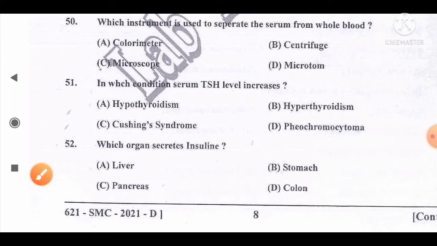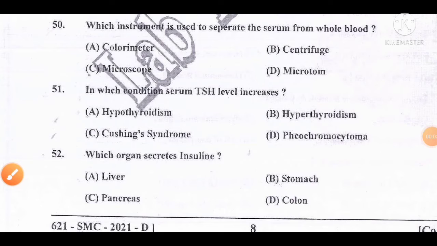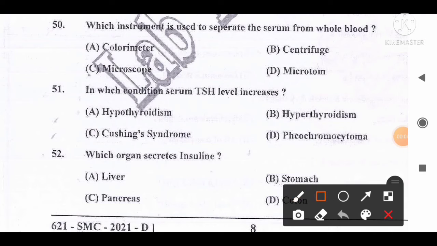Move to the next question, number 51. In which condition is serum TSH level increased? Option A, hypothyroidism; B, hyperthyroidism; C, Cushing's syndrome; D, pheochromocytoma. And the correct answer is option A. In hypothyroidism, serum TSH level increases and levels of T3 and T4 decrease.